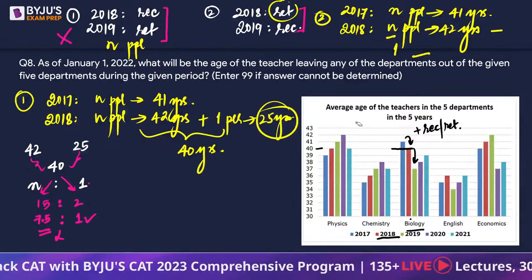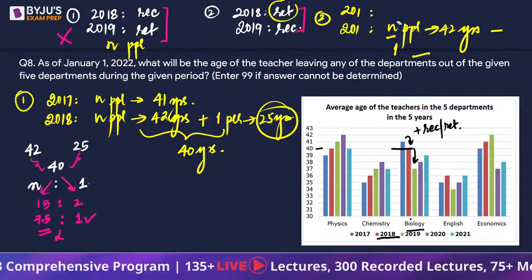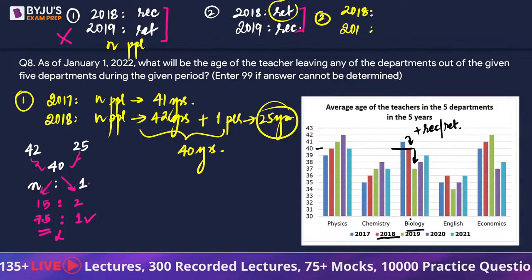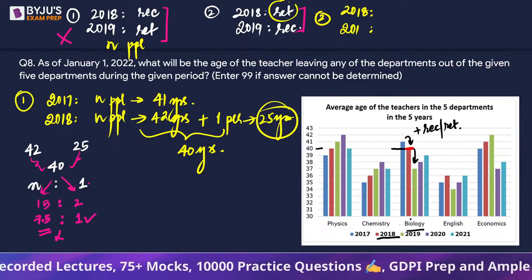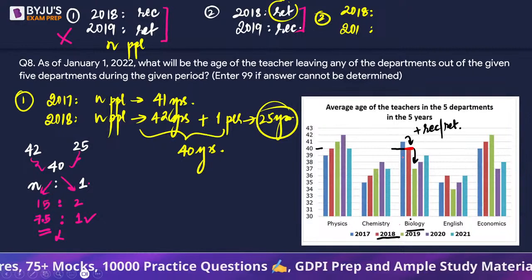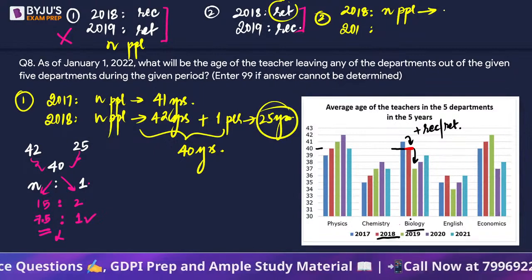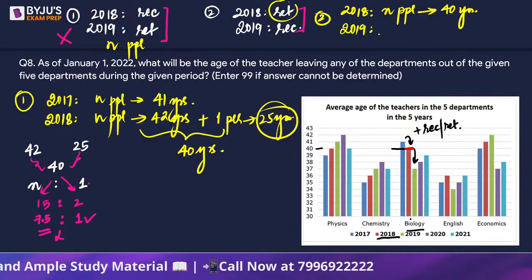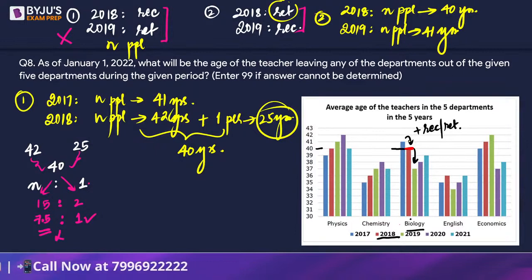So let's take those years where recruitment happened. I am going to change this now. Forget about 2017 completely. Suppose we start from 2018. If you look at biology's 2018 data, which is 40 years, how many people are there? n people. So there are n people whose average age in 2018 is 40 years. In 2019, the same n people should have an average age of 41 years. It should increase by one. But we suddenly see that the average drops to 37.